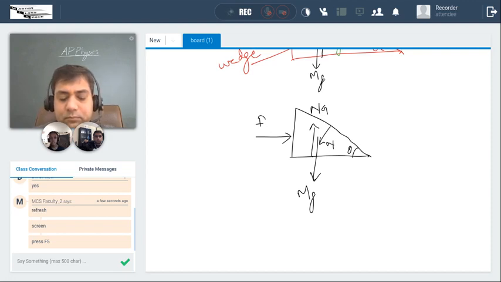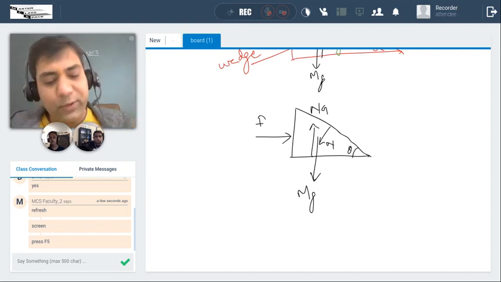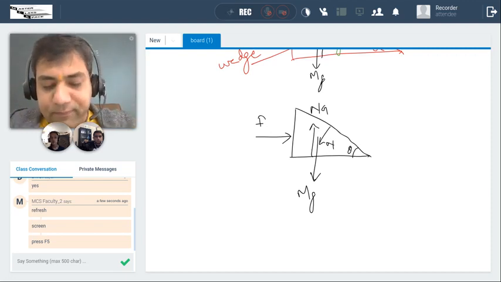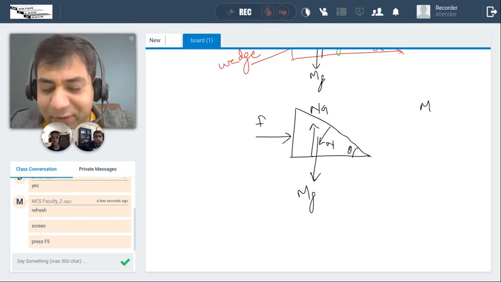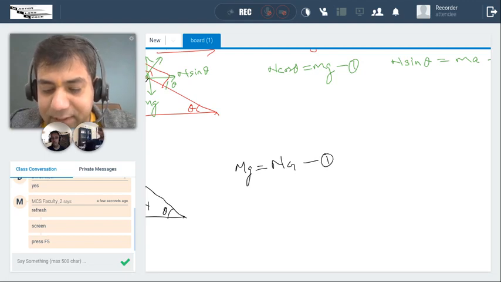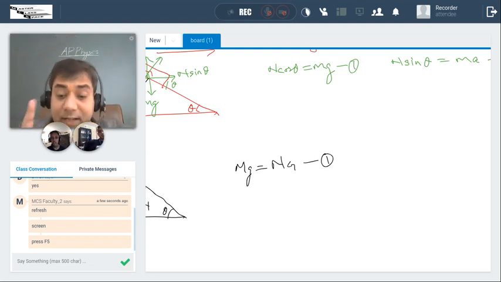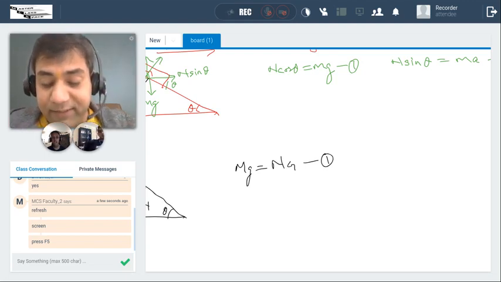N equals mg. Yeah, that is one. This equation is okay, it is anyway not useful. I can write it for you: mg equal to N g. Okay, fine. This is the first equation. Tell me the second equation. But do you think this is even correct?